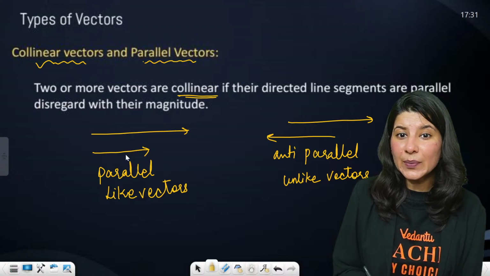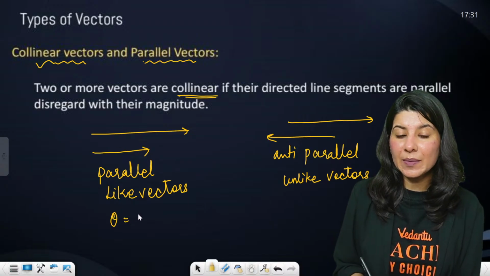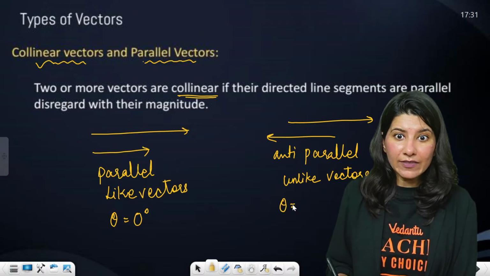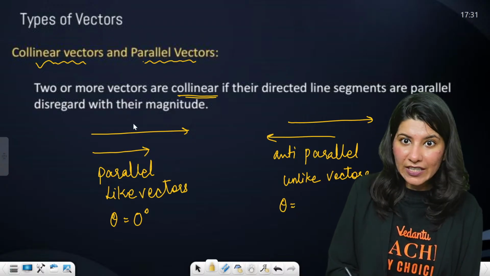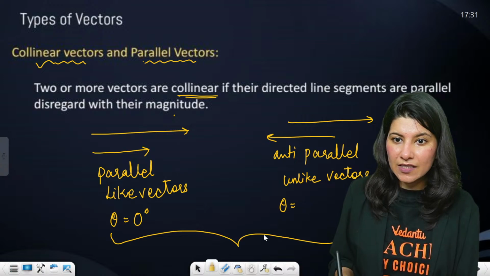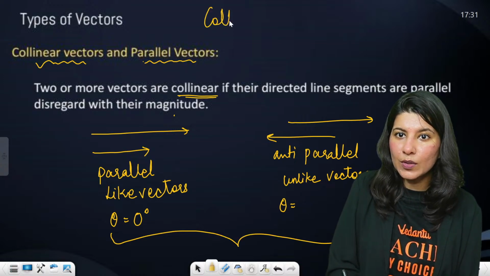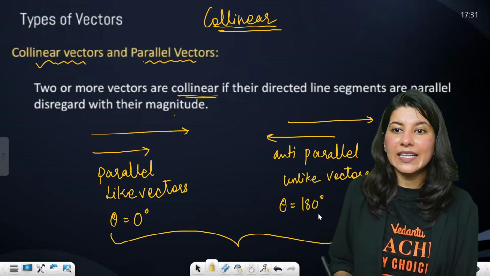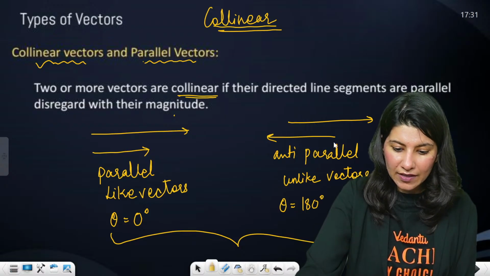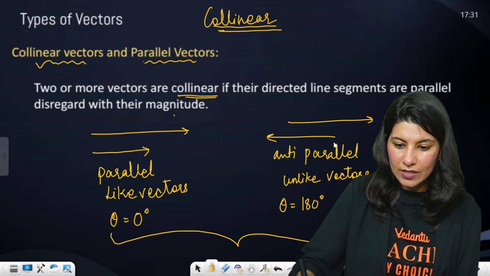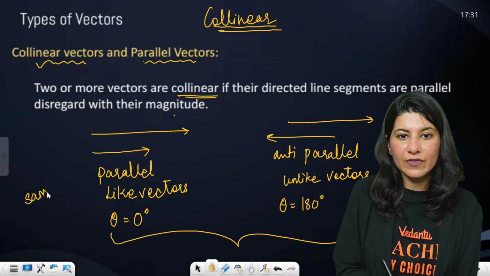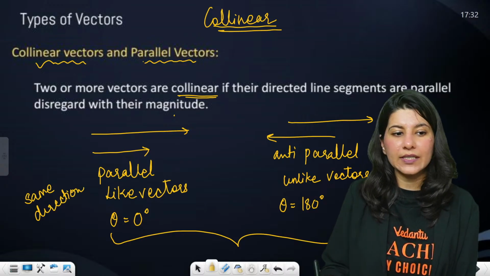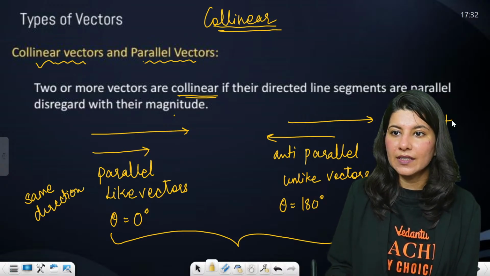So the angle between these two vectors, in between parallel vectors, will be 0 degrees. By the way, both of them are collinear only. Theta is 180 degrees in case of anti-parallel vectors. So this is having the same direction, and this will have the opposite direction.